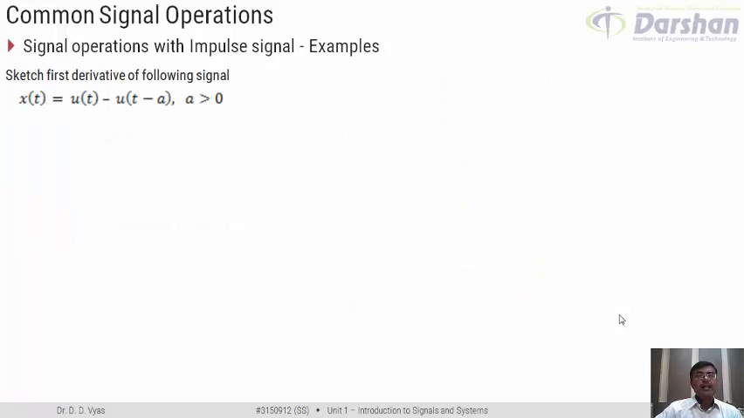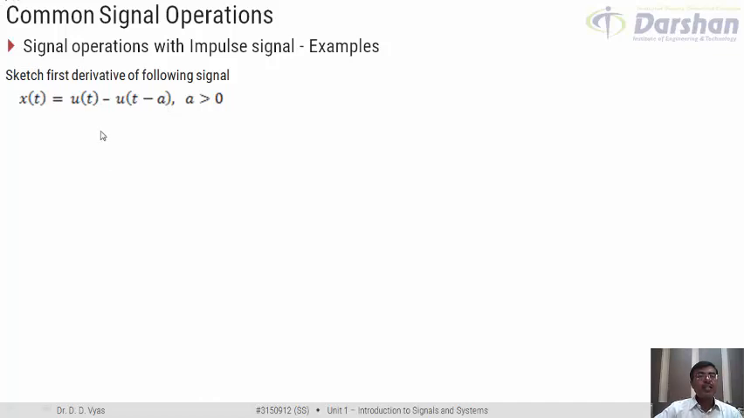Let us try to take a different type of example involving impulse signal. What is the question? The question is, sketch the first derivative of the following signal. I am given a signal x of t, which is equal to u of t minus u of t minus a. I am sure now you will be able to visualize what x of t would be like. x of t would basically be a rectangular pulse whose duration would be from 0 to a. Yes, it should not be difficult now.